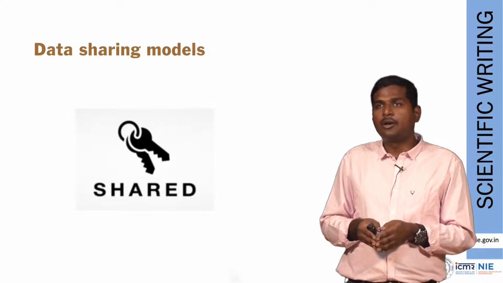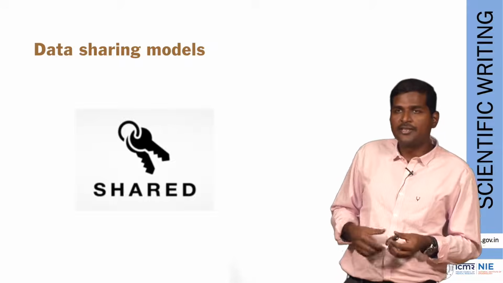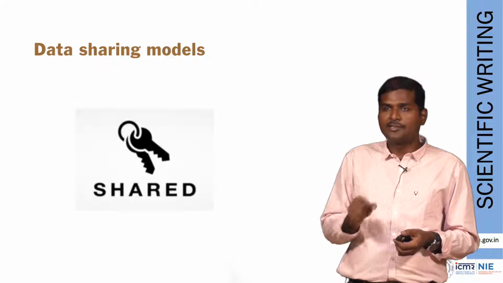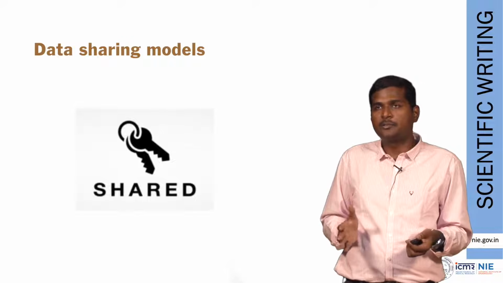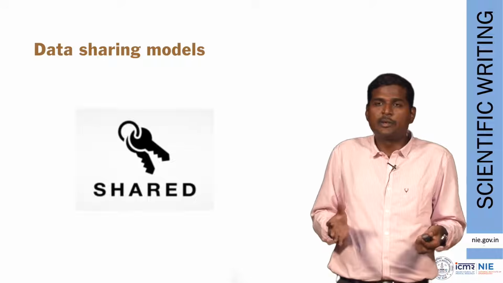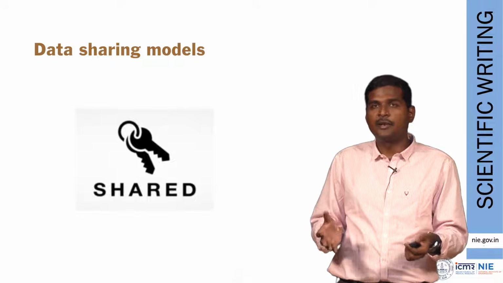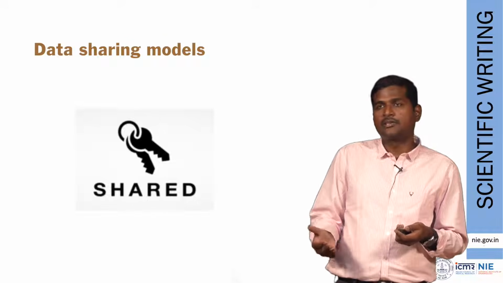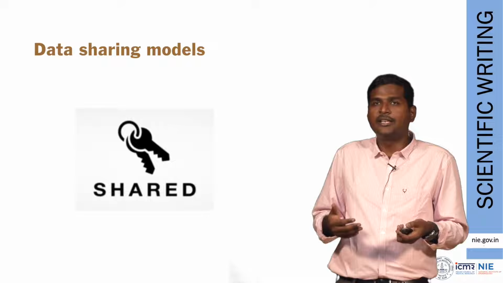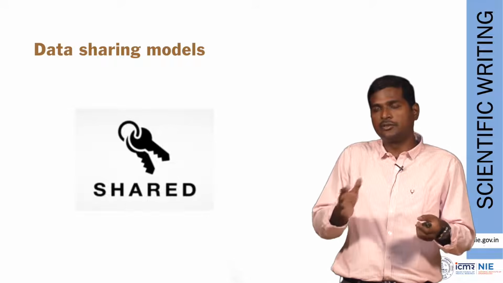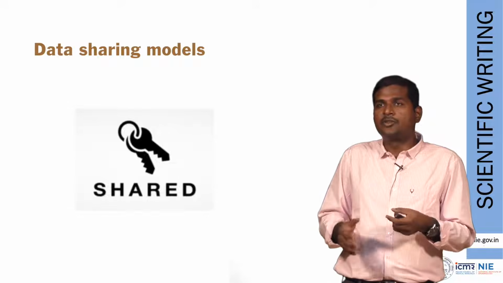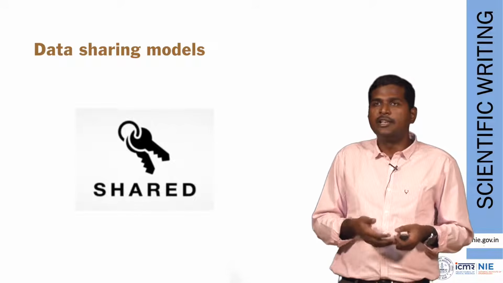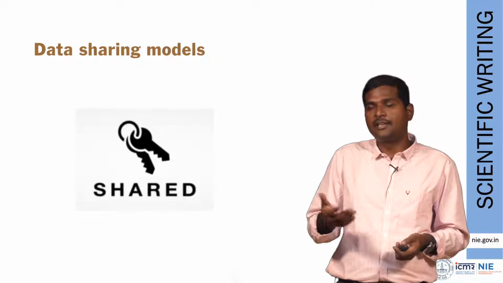In between, there is a middle ground called shared, where a request is sent to the author via email or some other mechanism. The author studies the request, sees whether the request is valid or necessary, whether this request is coming from a reliable person, should I share the data with him or not, and some agreement is made between the person requesting and the person who is going to share data. So you can say this data should be used only for this purpose, and should not be used for certain other purposes. Commercial purposes are prohibited for this particular data. You can use this data for academic purposes, for teaching, etc.